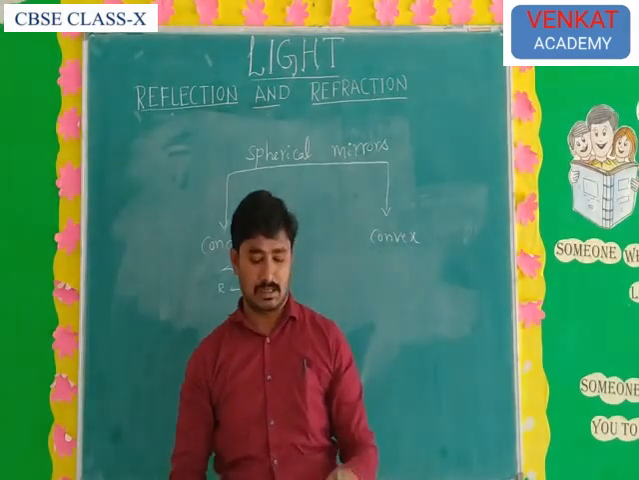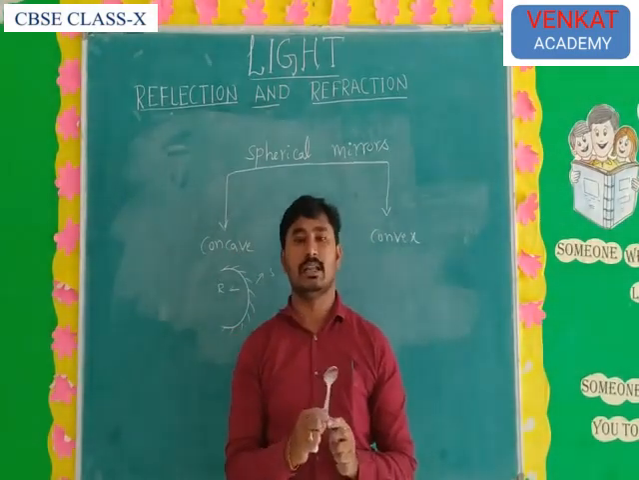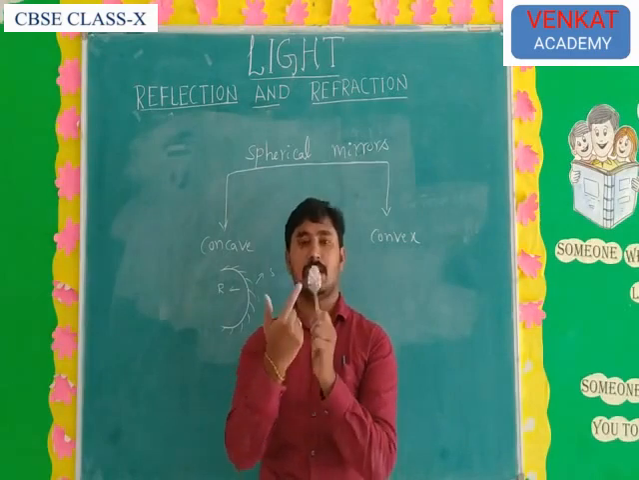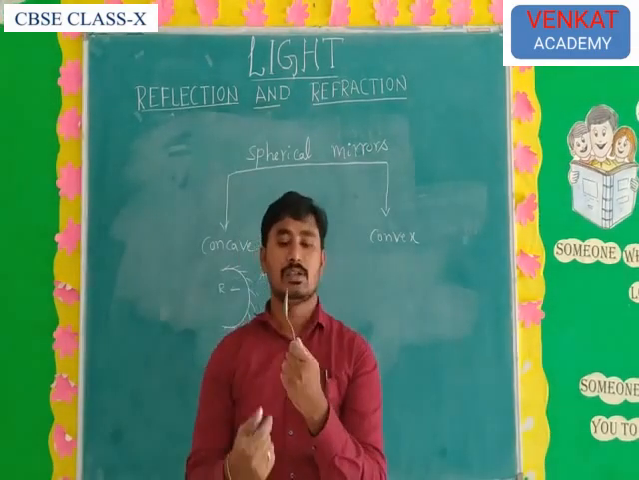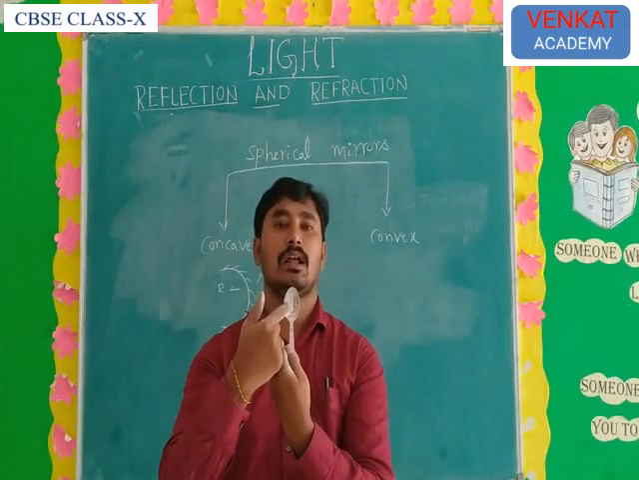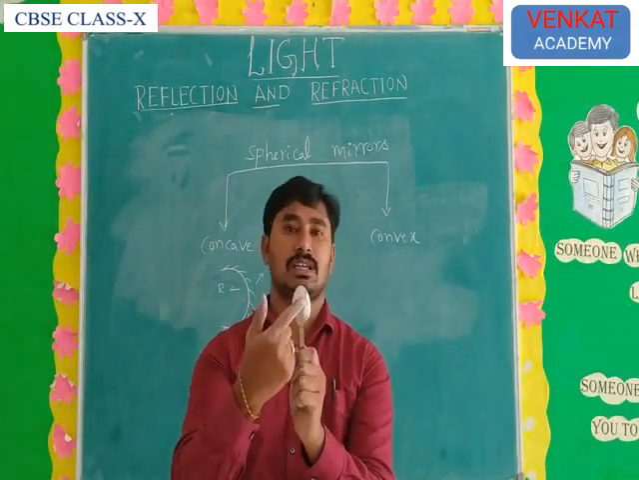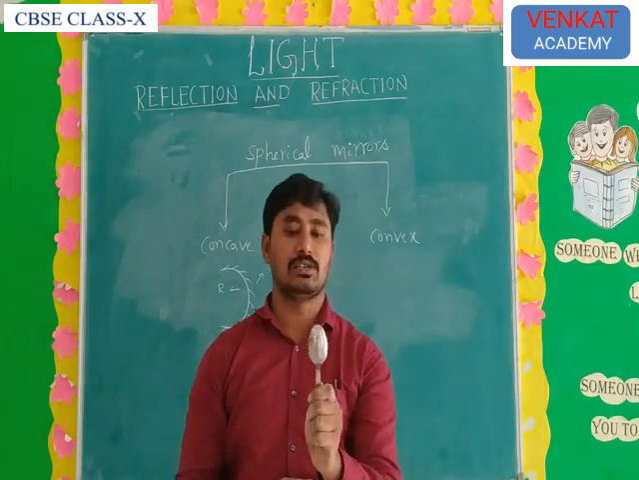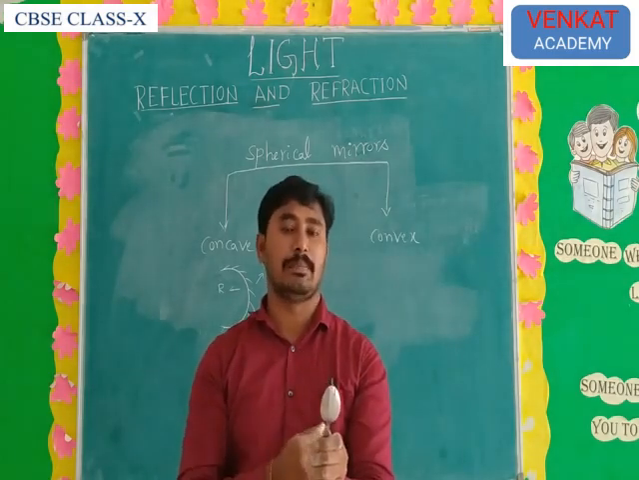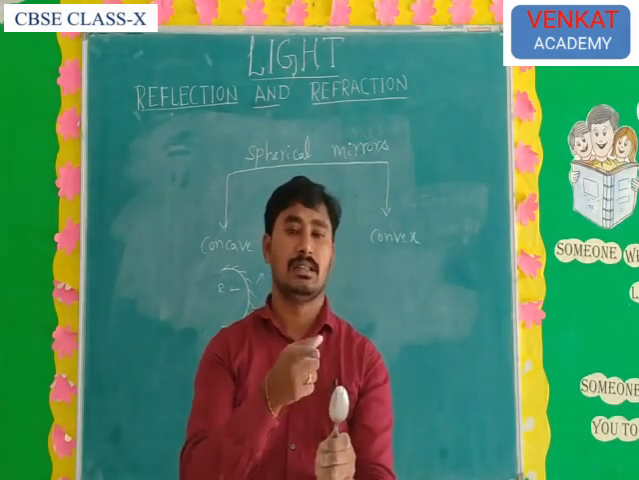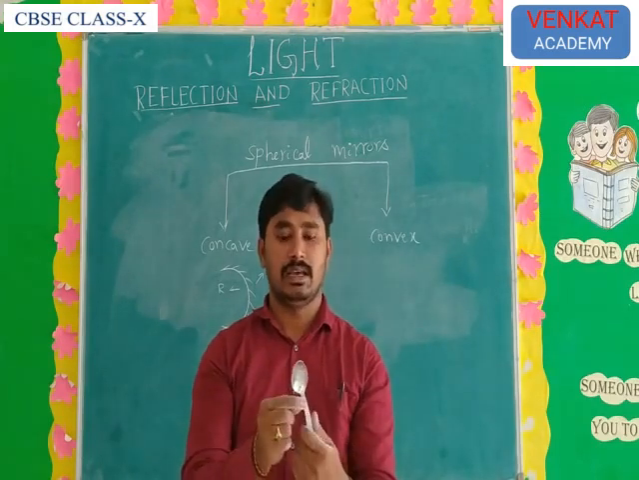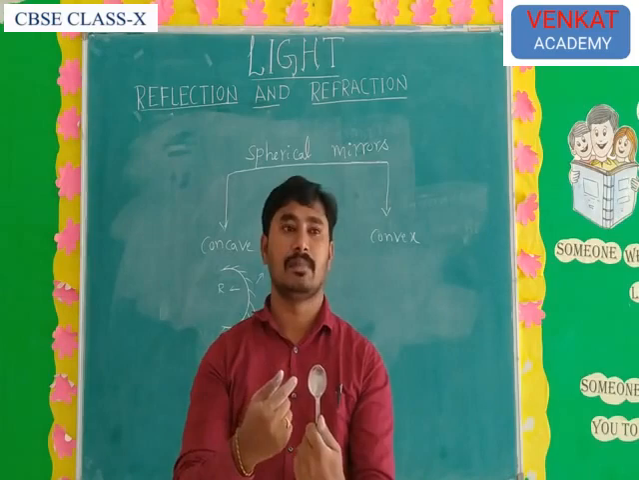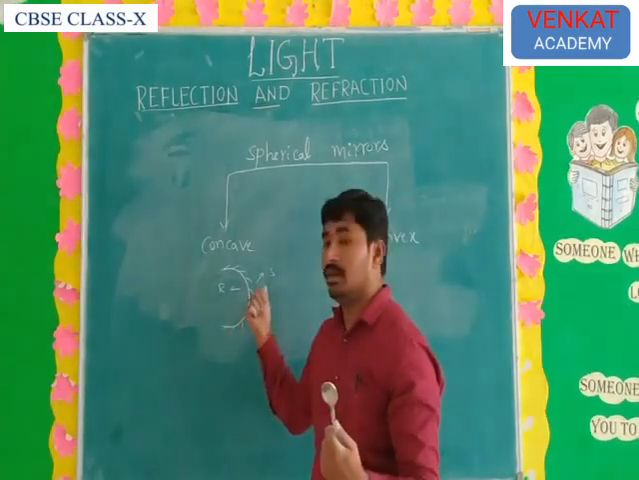Let us observe here. In the spoon two surfaces are there, the inside surface and the outside surface. The inside surface is the concave surface. The outside surface is the convex surface. In the concave surface, if you see your image, it appears inverted, which means it is a concave mirror. In here, your image appears normally, which means that is the convex mirror.